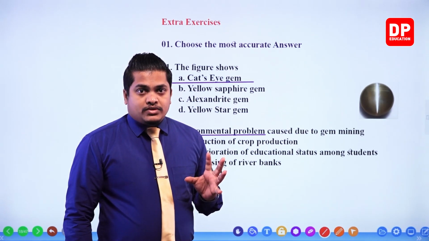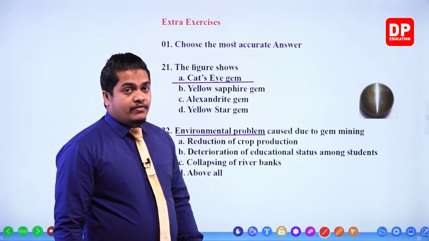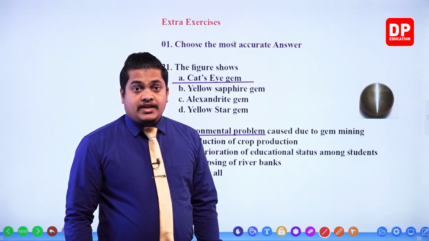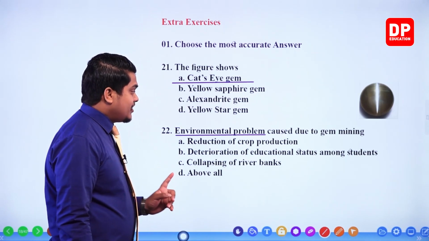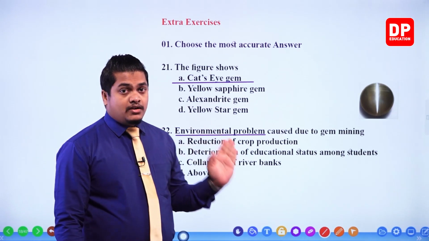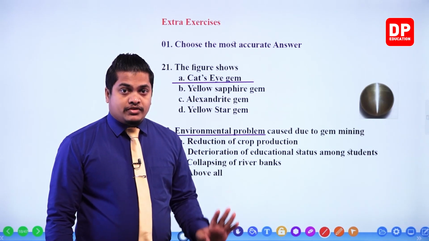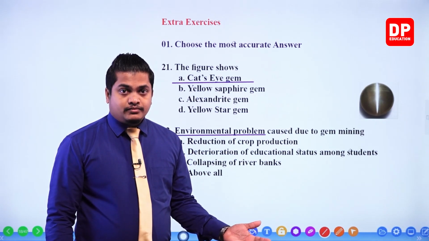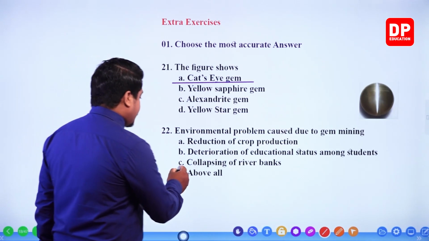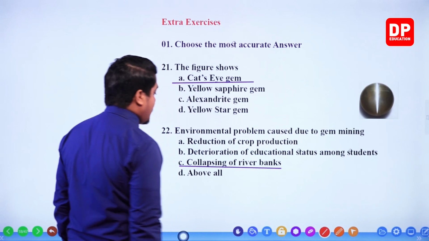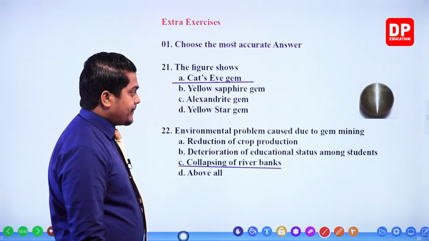So, sometimes you might go for the answer above all, but however, that's not the accurate answer. Here they are specially mentioning an environmental problem. So you have to select an environmental problem, not a social one or any other. Okay. So our correct answer should be collapsing of river banks, my dear children. Collapsing of river banks. Okay.